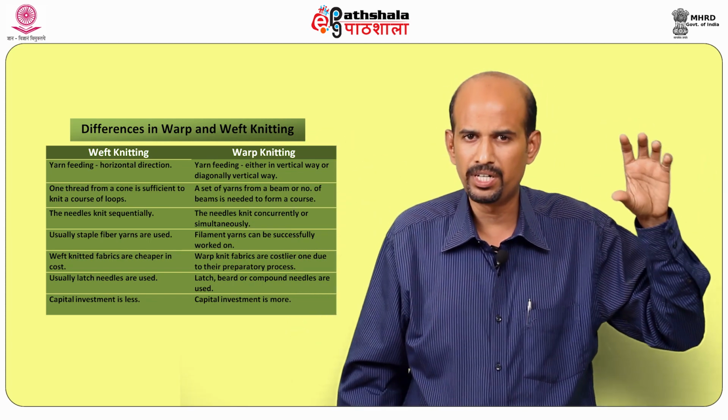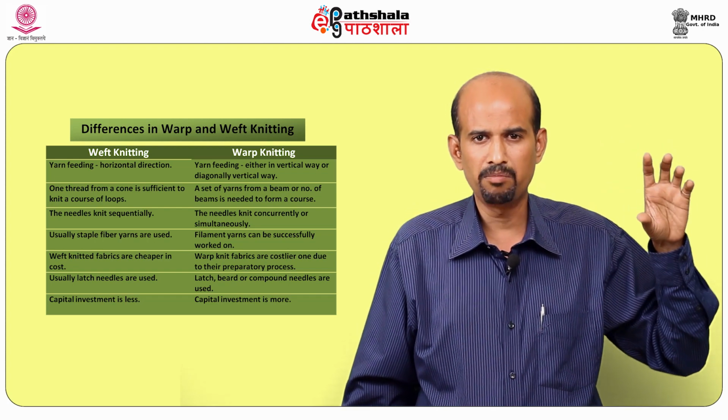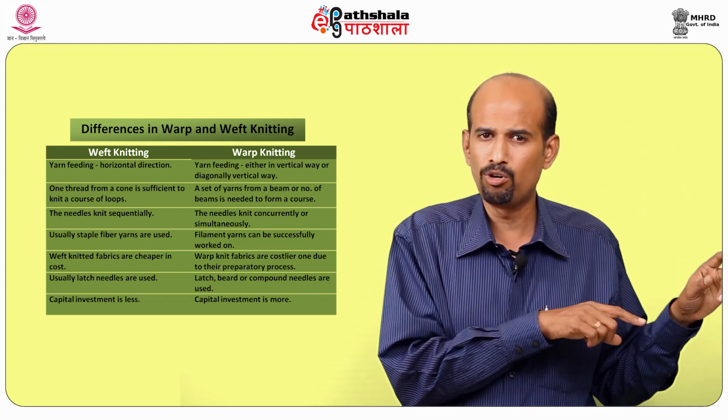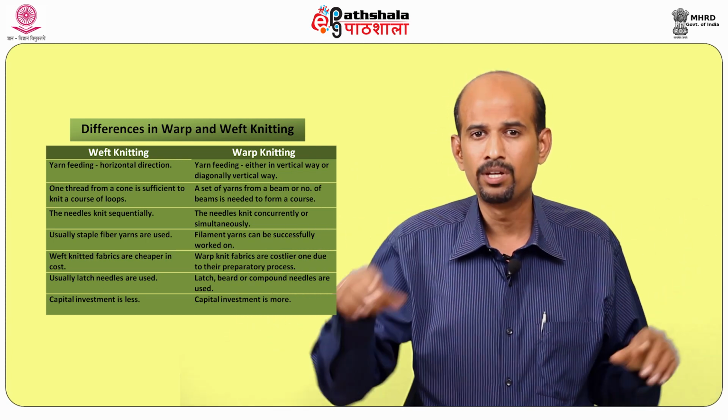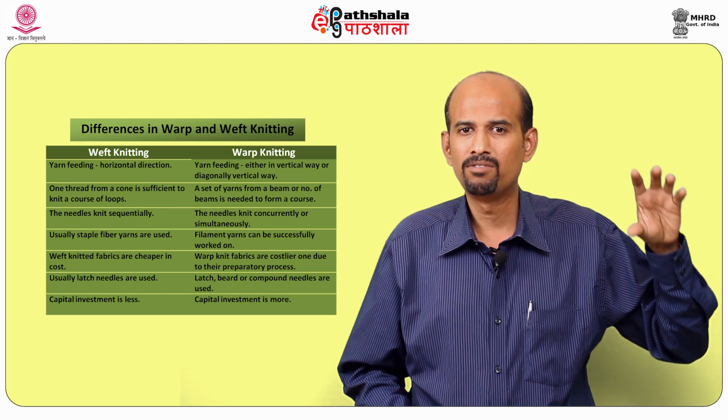While talking about weft knitting alone, weft knitting is interlooping of yarn, and warp knitting is also interlooping of yarn. But how are we interlooping? Weft knitting is where we interloop the yarn in a course-wise direction. This is called the course-wise direction. So it is the series of loops which is formed in a course-wise direction.